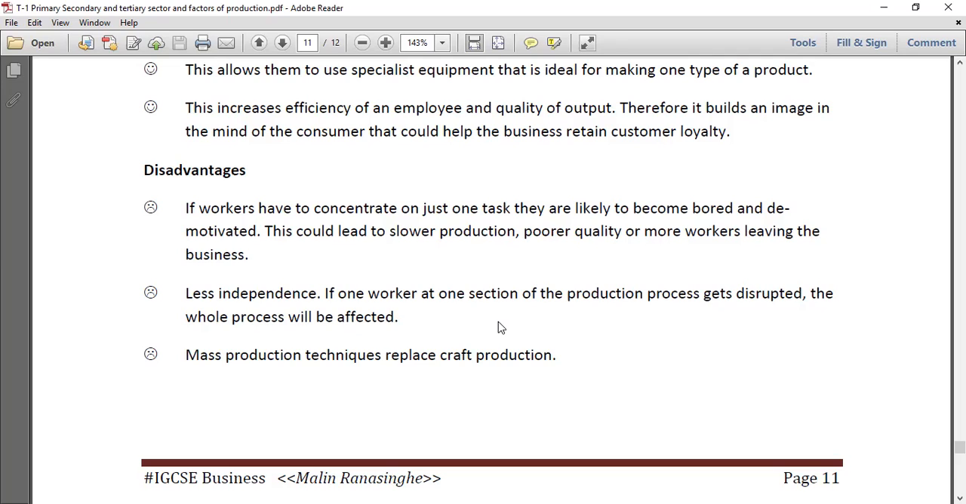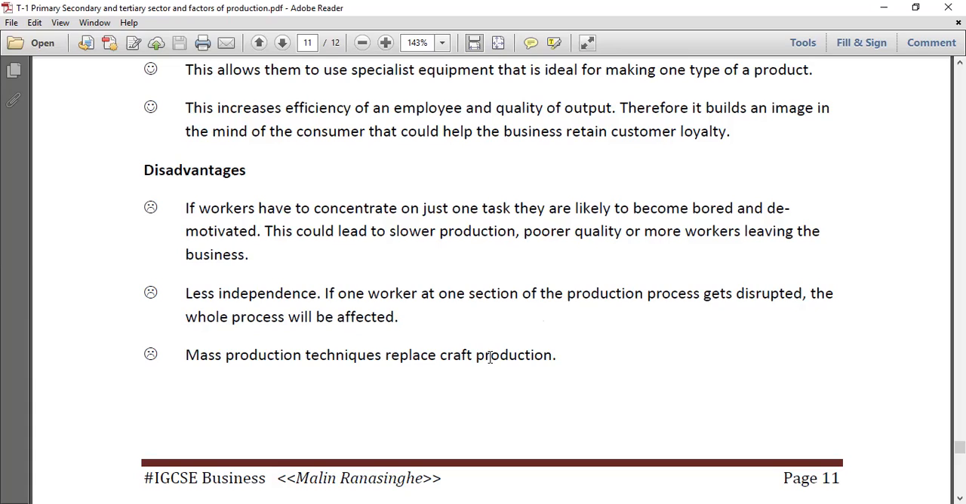And also the mass production technique replaces the craft production techniques. As a result, another disadvantage happens to human relations, because people are replaced by machines because of specialization. Sometimes the machines and everything are working very heavily, like only robotics.